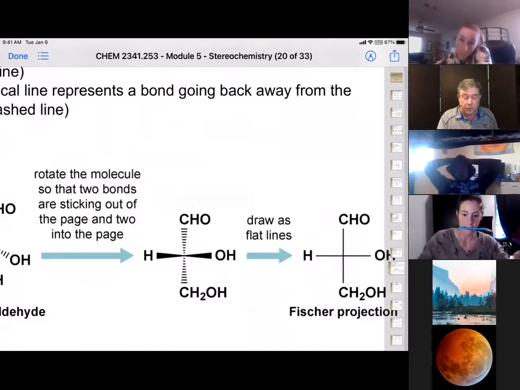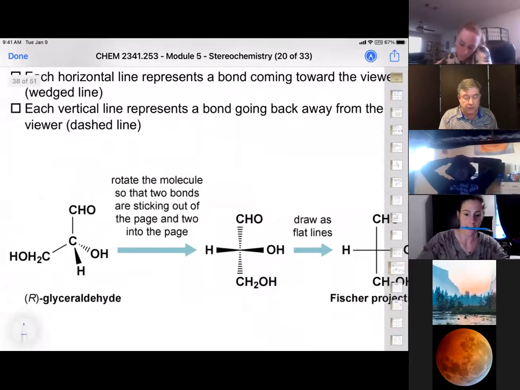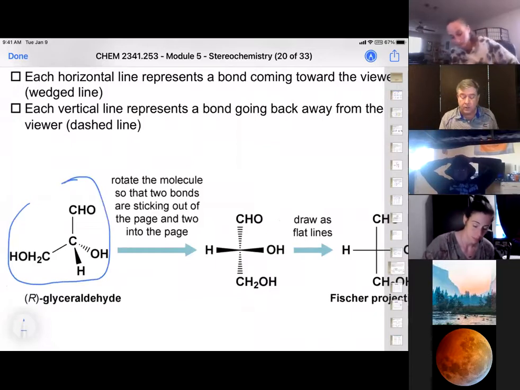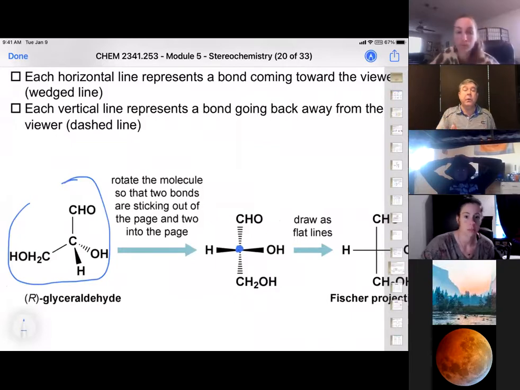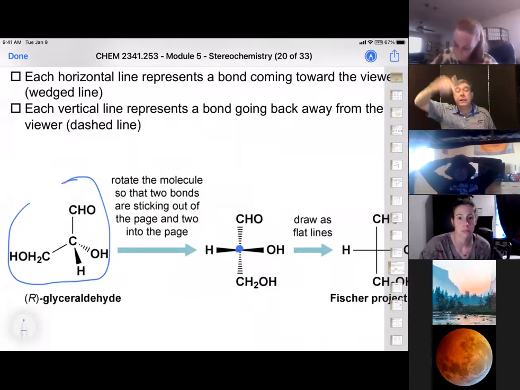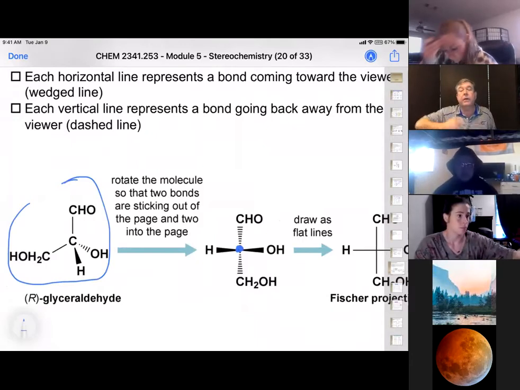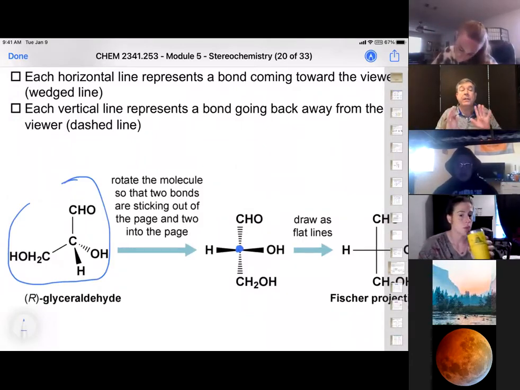First, we take our nice tetrahedral geometry and rotate it such that only the central carbon is in the plane of the paper. We have 2 going down, and the 2 going down are on the y-axis of our paper. And then we have 2 coming up, and that's going to be on the x-axis of our paper. And we do it that same way every time.